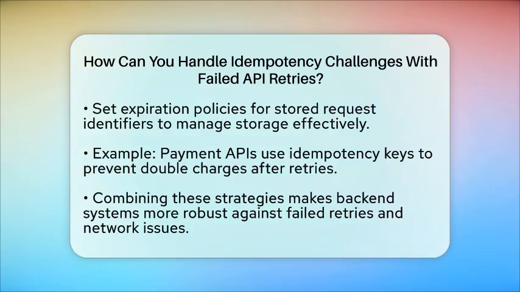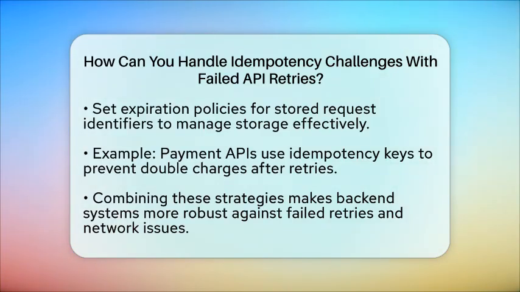A practical example is a payment API. When a customer submits a payment, they include an idempotency key. If the network drops and they retry, the server checks if that payment was already processed. If it was, it simply returns the original confirmation without charging again. This prevents accidental double charges and makes the process smooth for users.